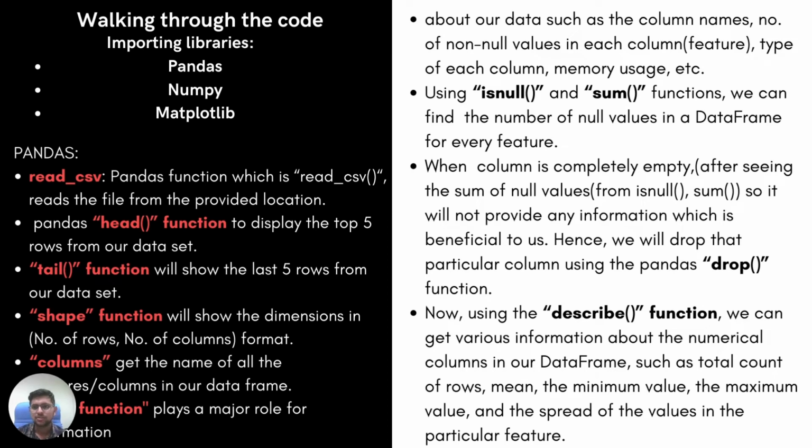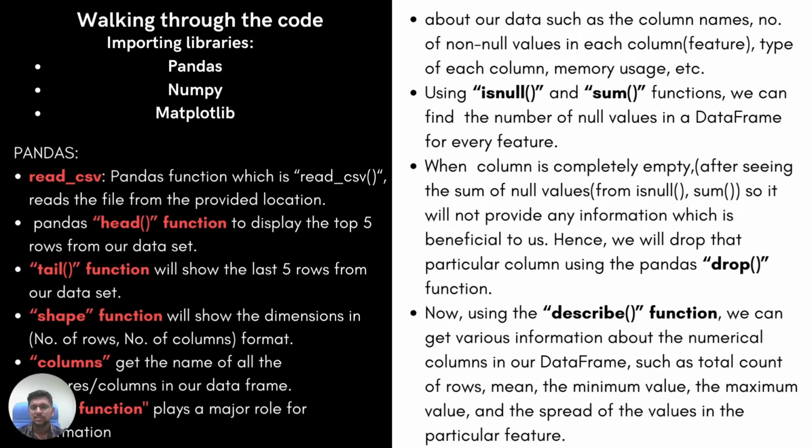Let us walk you through the code. Talking about the libraries being imported in pandas, some functions like read_csv read the file from the provided location. Then the head and tail functions will show the first 5 and last 5 rows respectively from the dataset. The info function plays a major role for information about our data, such as the column names, number of non-null values in each column, type of each column, memory usage, etc.